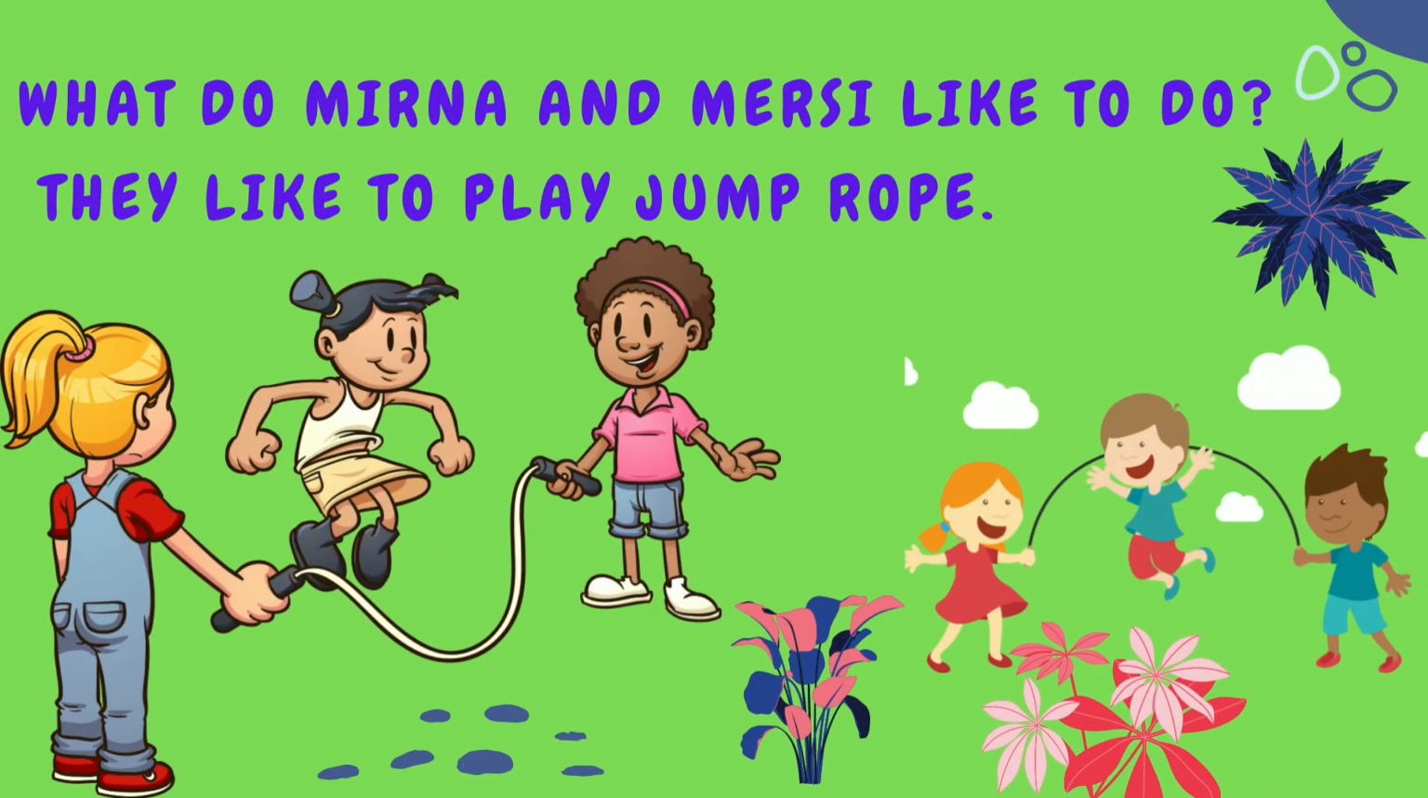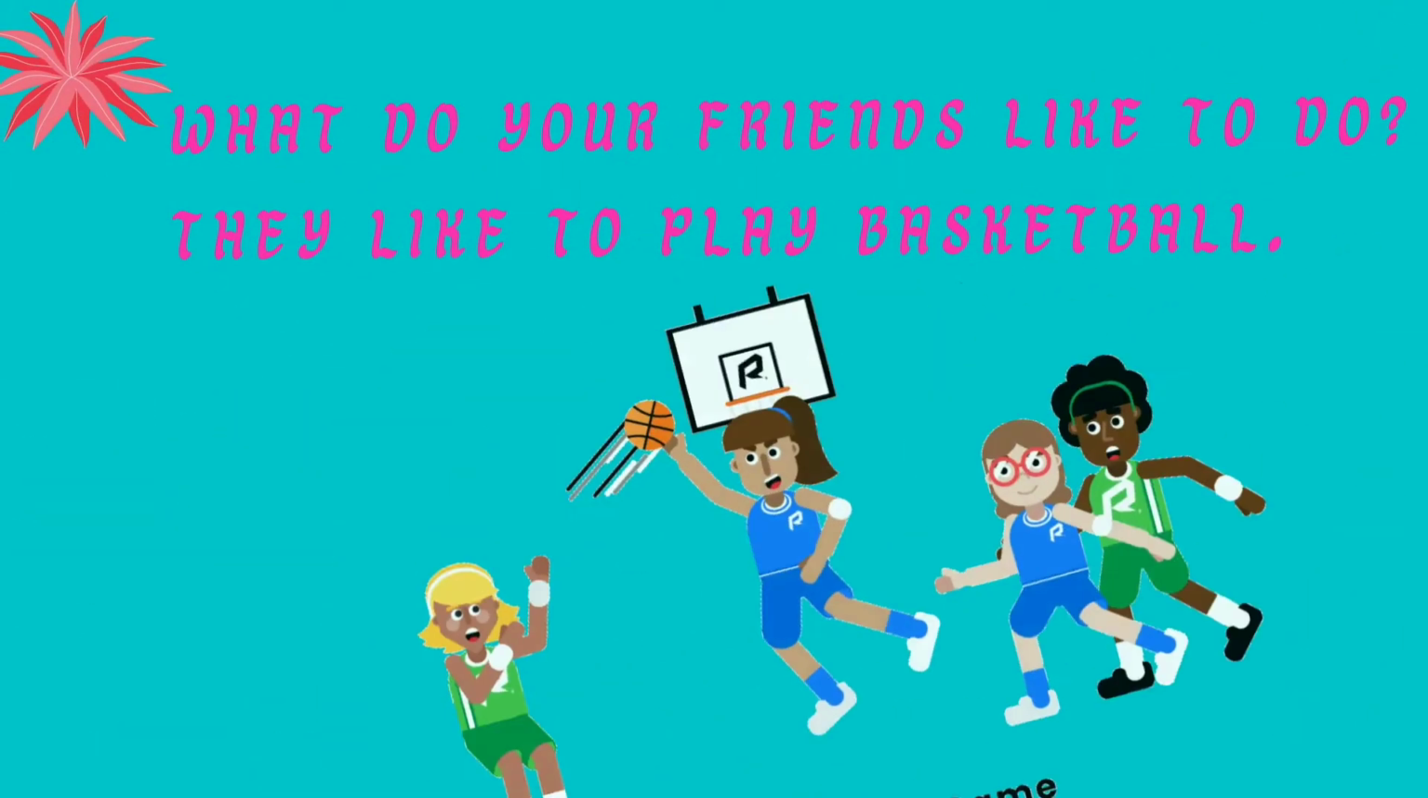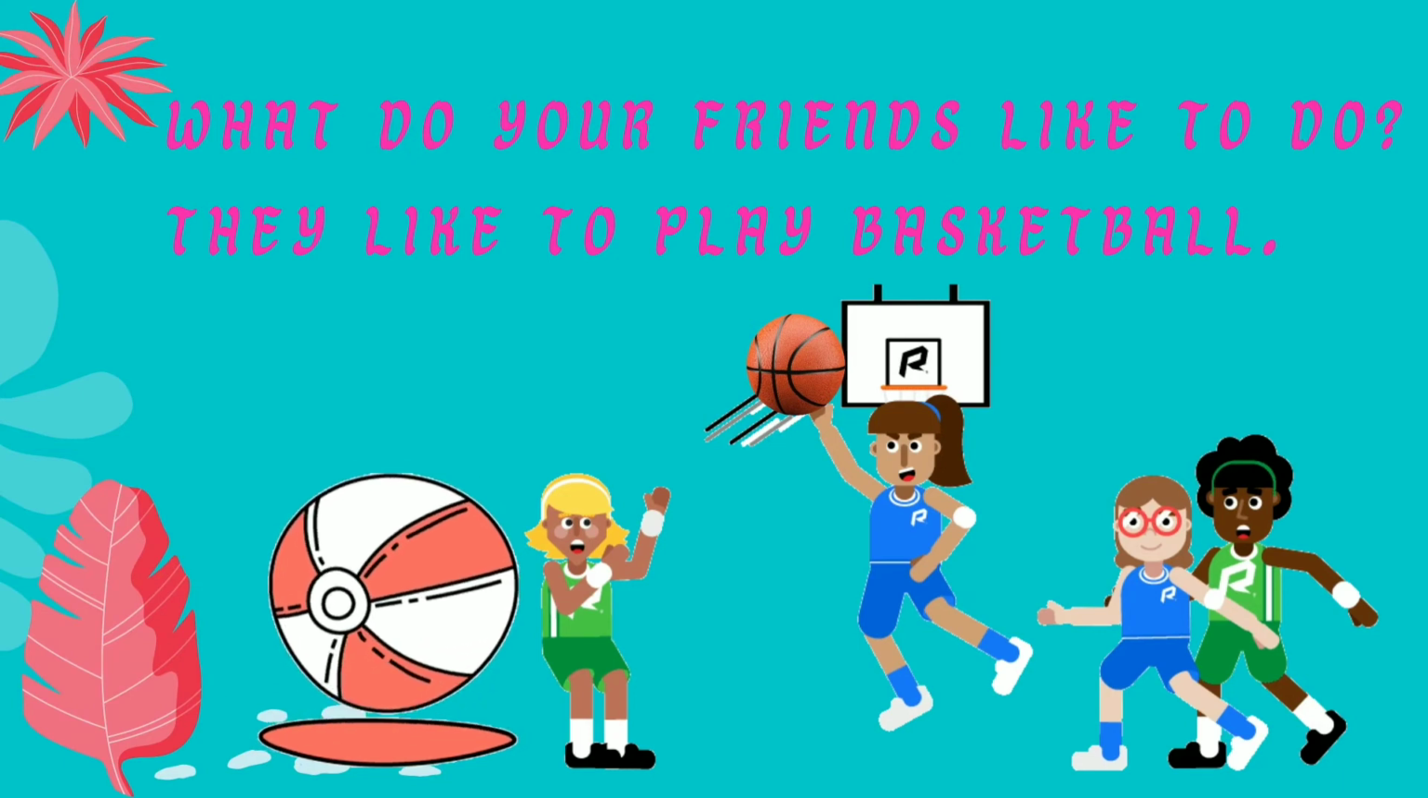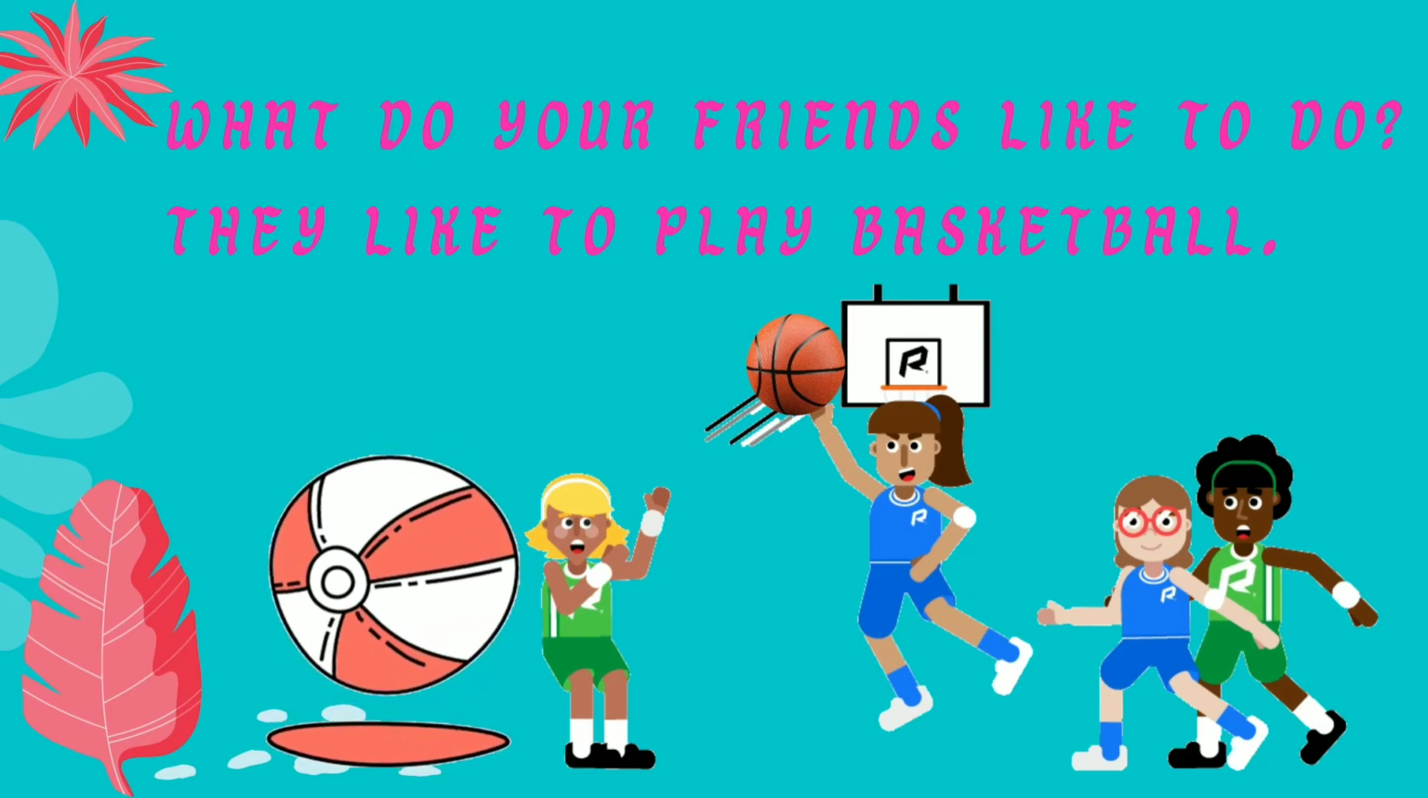Okay, how about this question? What do Mirna and Mercy like to do? In here, the subjects are Mirna and Mercy. There are two. That's why we need to use do. What do Mirna and Mercy like to do? They like to play jump rope. Mirna and Mercy refers to they. So that's why we need to use like, not likes.